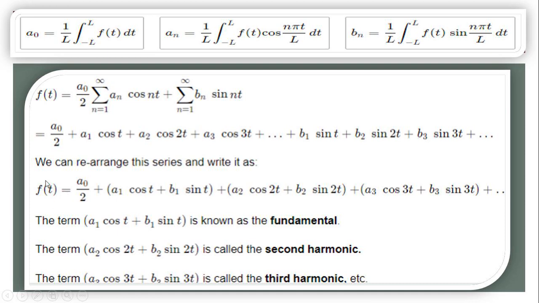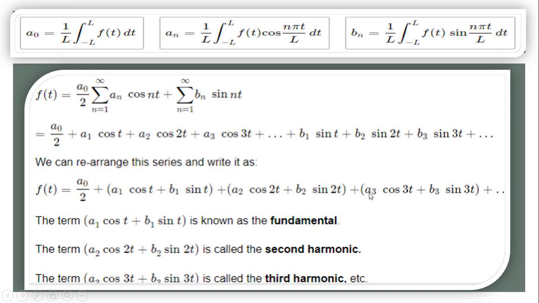Now when we rearrange our Fourier series, you see here f(t) is equal to a0 by 2 plus, when you collect all the components which have n equal to 1, then this part becomes the fundamental value. When you collect all the terms which have n equal to 2, then this part is the second harmonic.